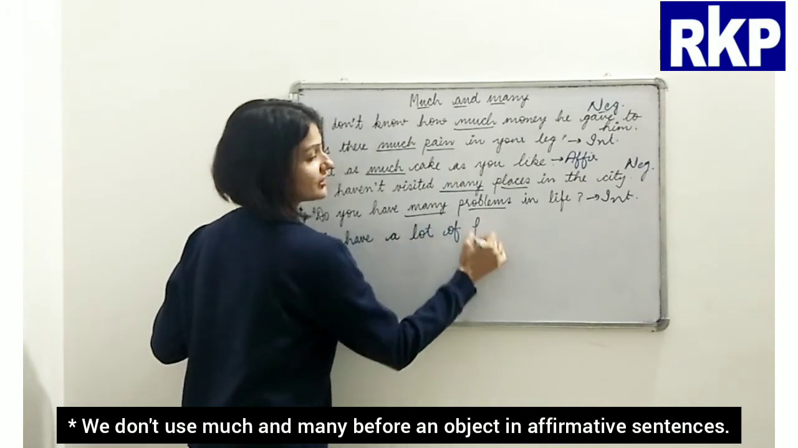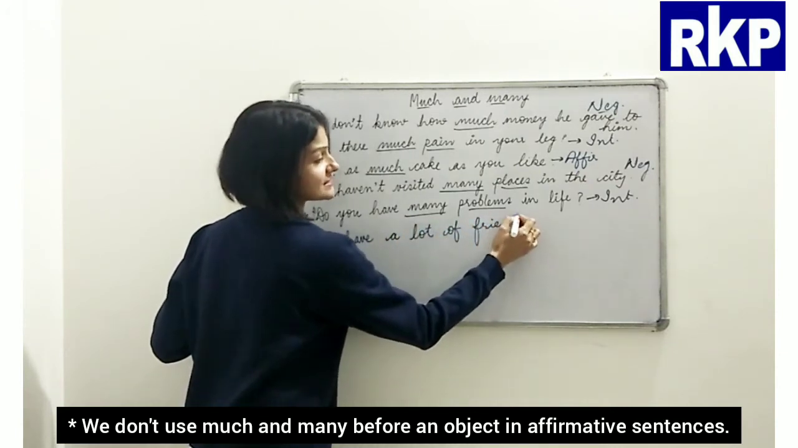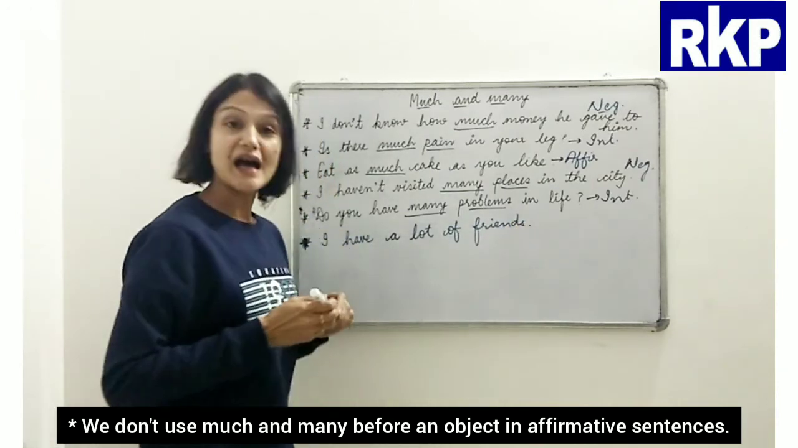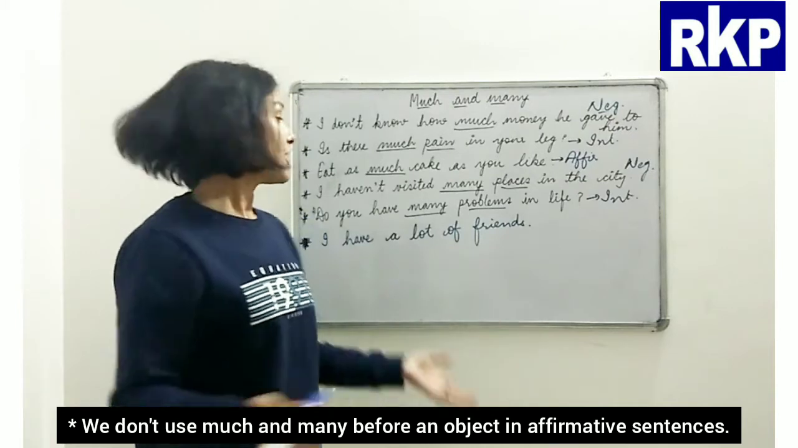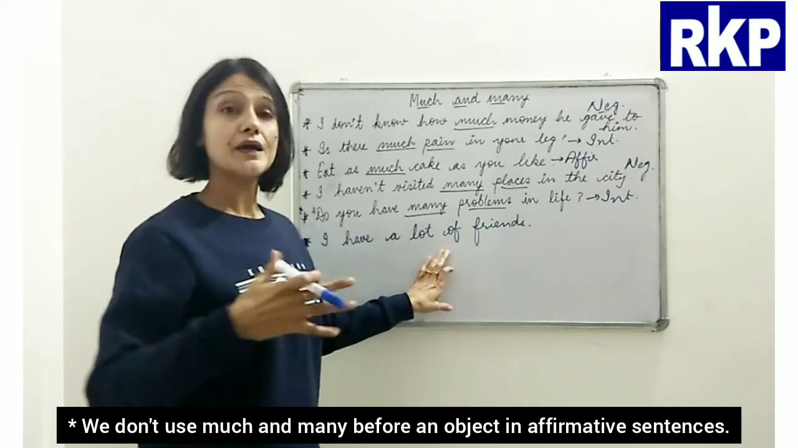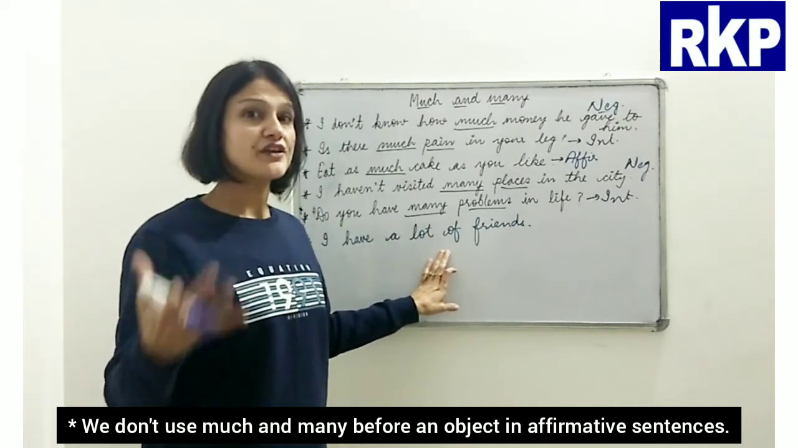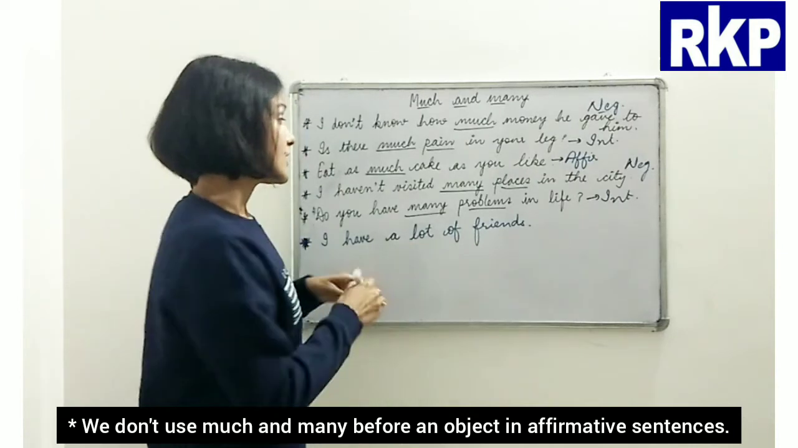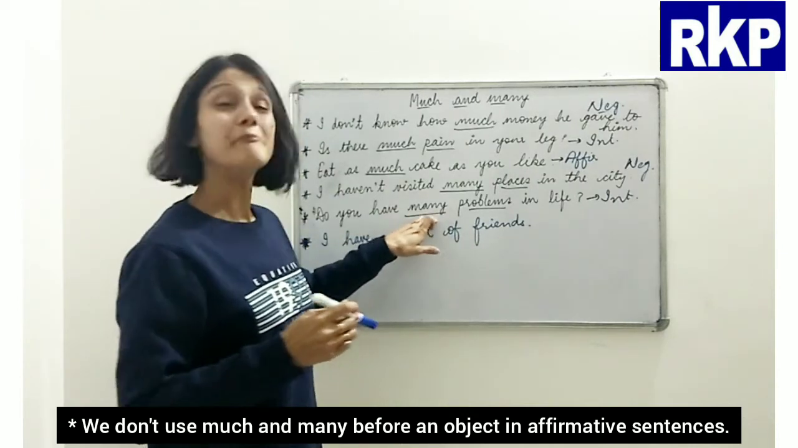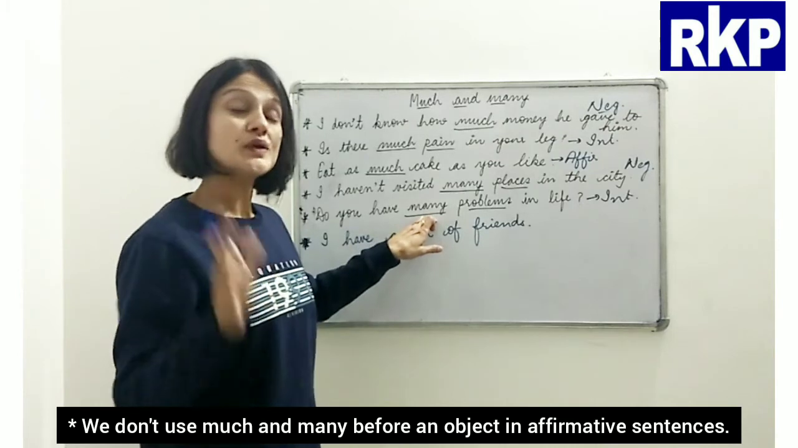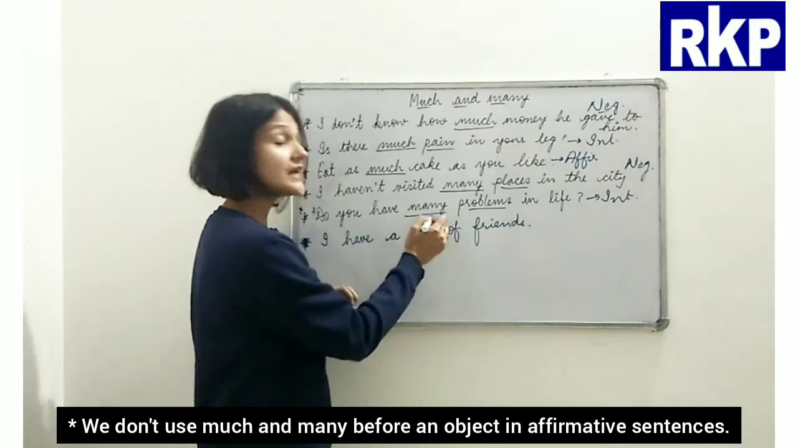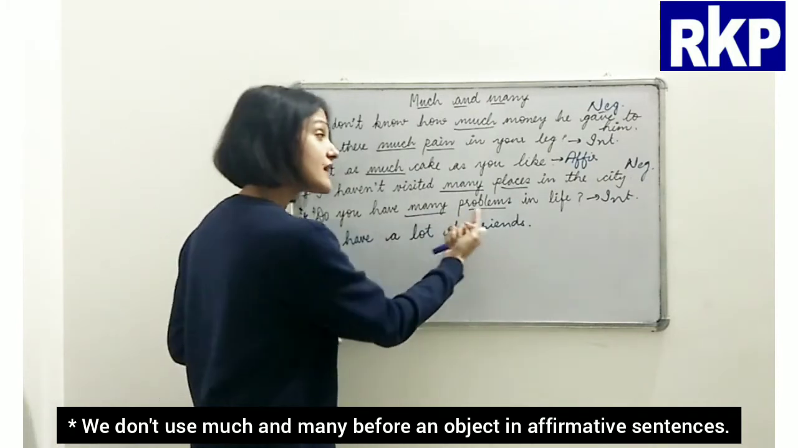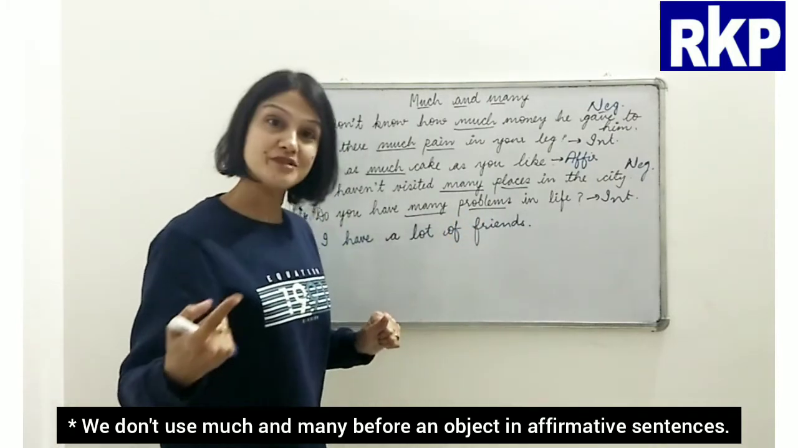I have a lot of friends. Okay, I have a lot of friends. Now beta, there are many alternatives which can be used at the place of many. Okay, so next time never make this mistake to use many in an affirmative sentence right before the object.